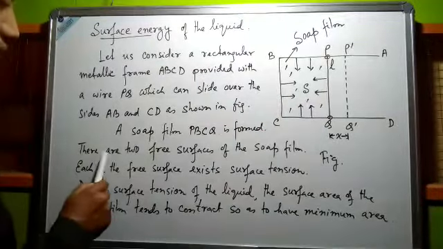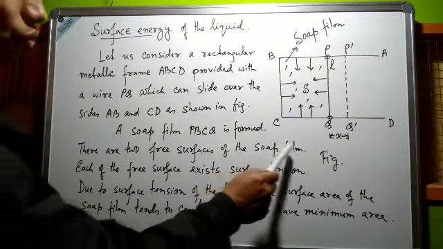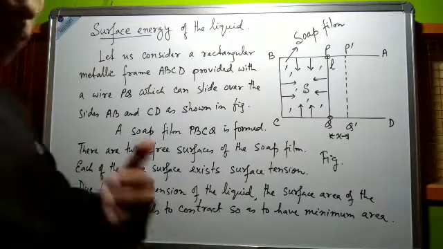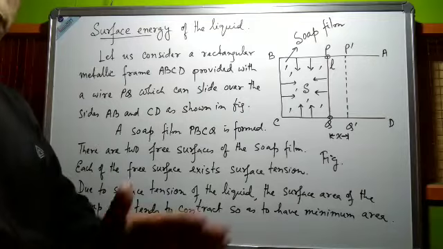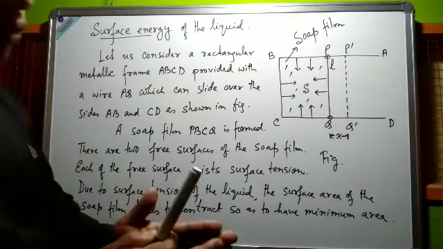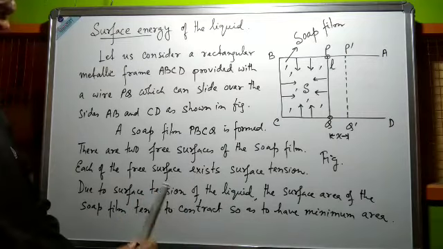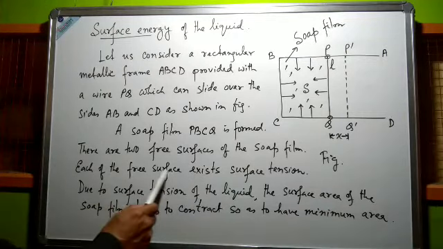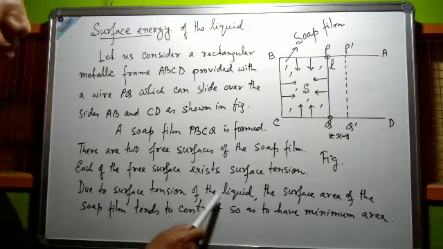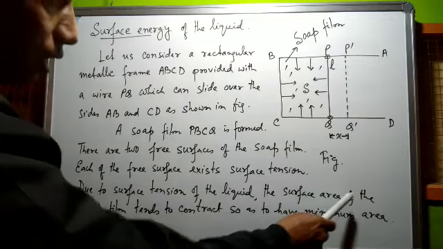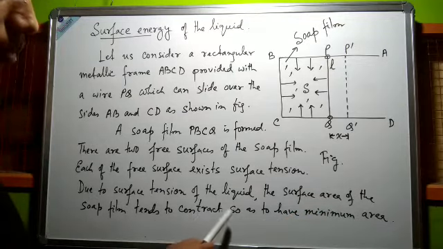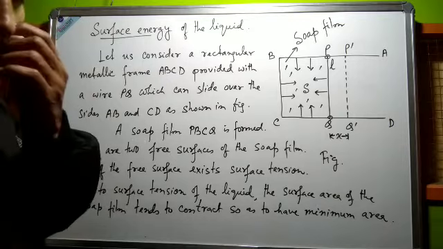There are two free surfaces of the soft film, the front and back side, that is, liquid surface in contact with air. On each of the free surfaces there exists surface tension due to the surface tension of the liquid. The surface area of the soft film tends to contract so as to have minimum area.